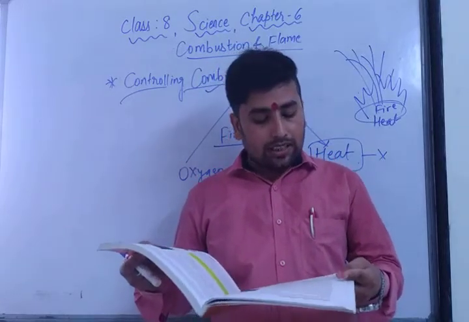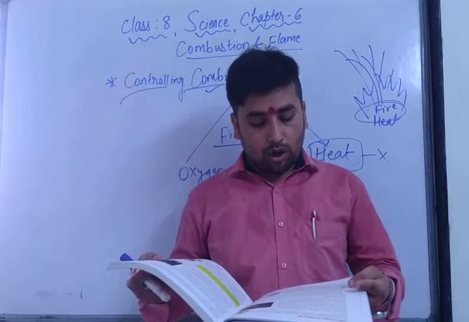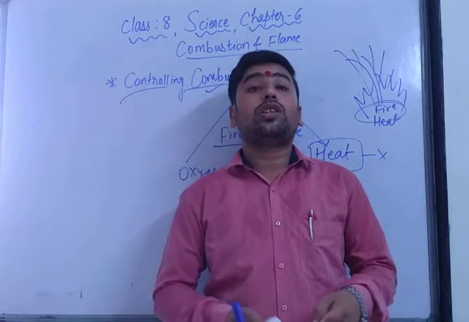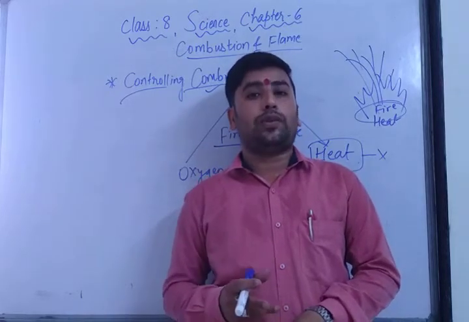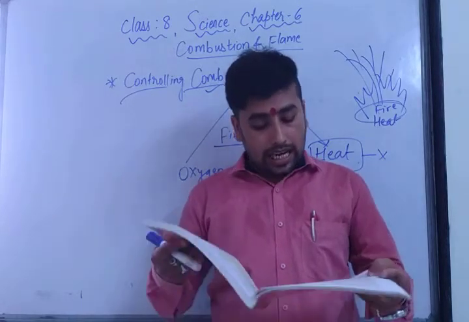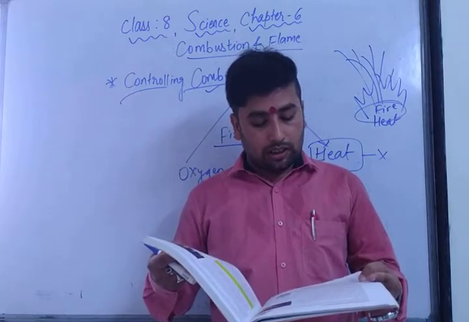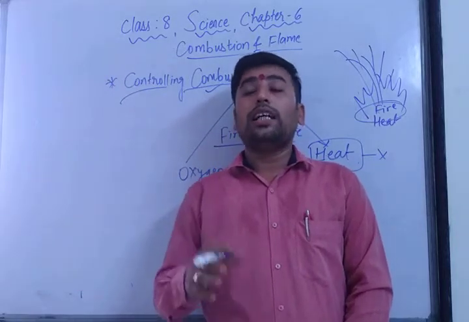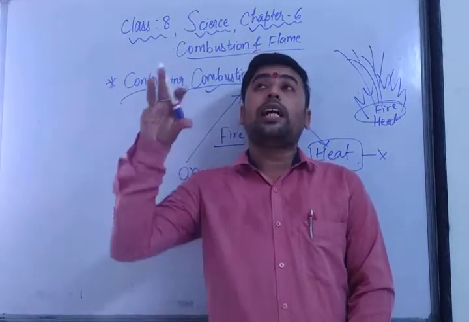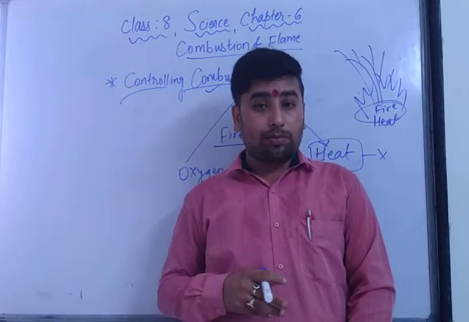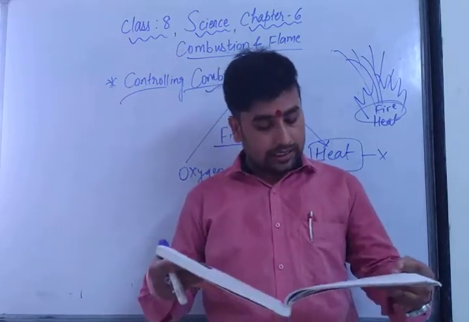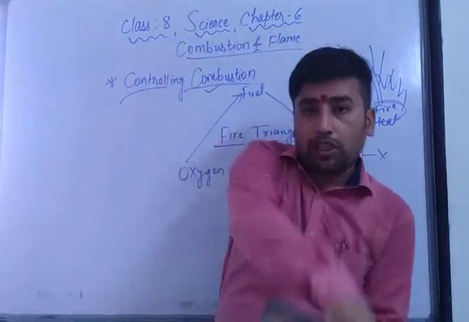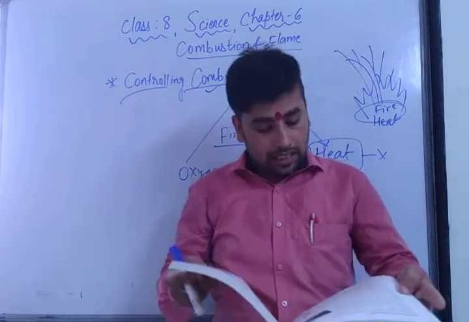The soda acid fire extinguisher has a small glass bottle fixed on the top. The bottle contains dilute sulfuric acid, and the space outside the bottle contains sodium bicarbonate. Means outside that bottle, everywhere on the wall, there is sodium bicarbonate, and wherever the glass bottle is, dilute sulfuric acid is contained. So wherever it is needed, that extinguisher is quickly inverted.